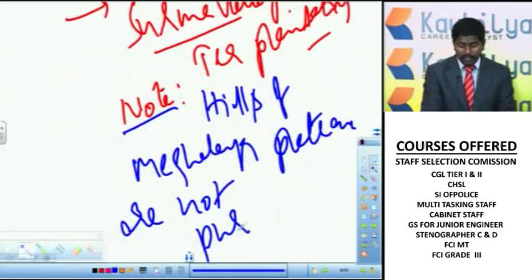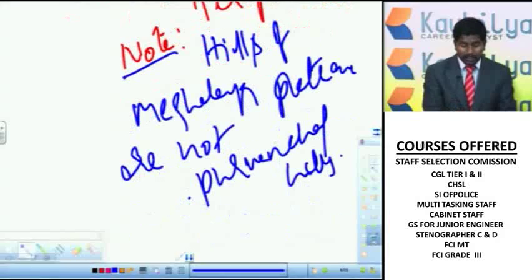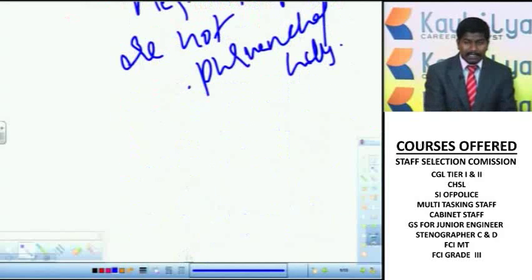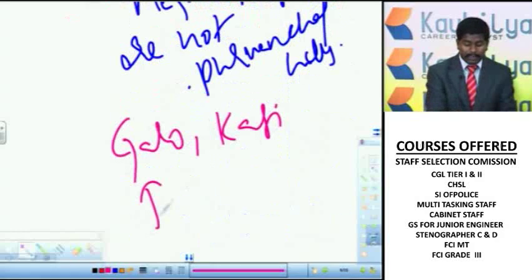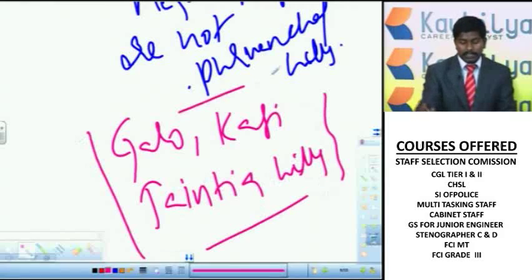That means these are not the extension of the Himalayas, and these are part of the Peninsular Plateau. So these Garo, Khasi and Jaintia hills are not part of the Purvanchal Hills. Remember this point. Understood? Now with that we covered the entire Himalayas structure and their divisions.